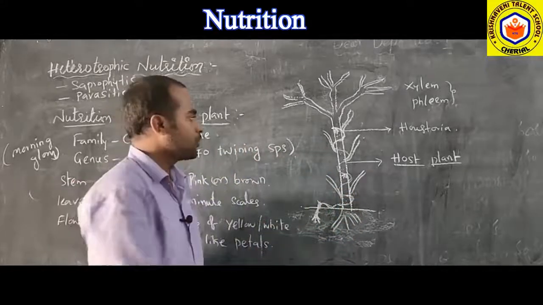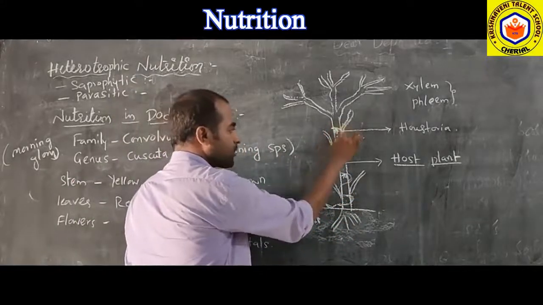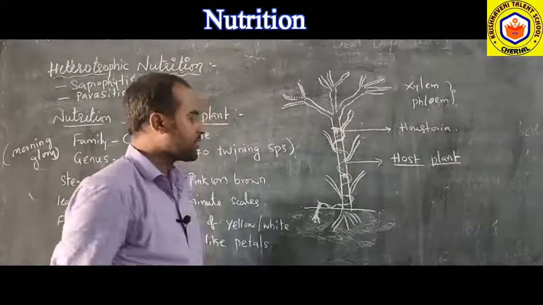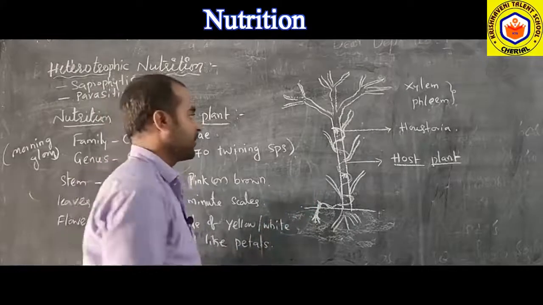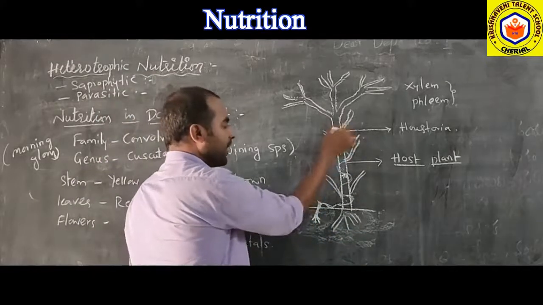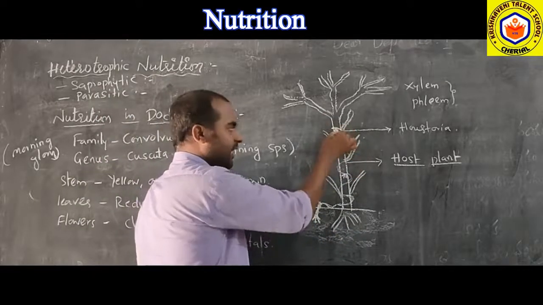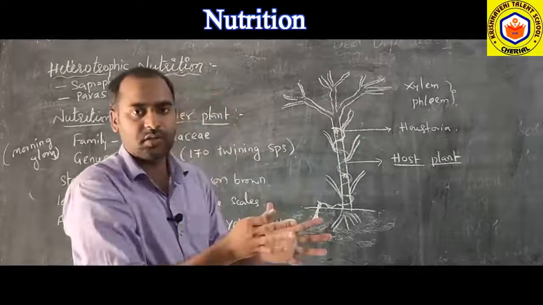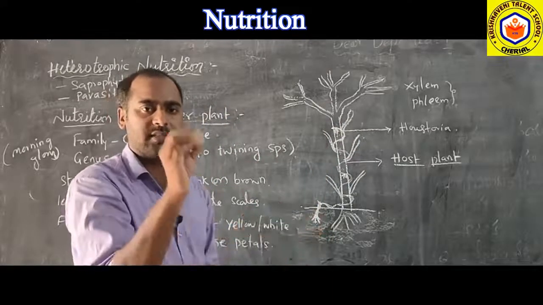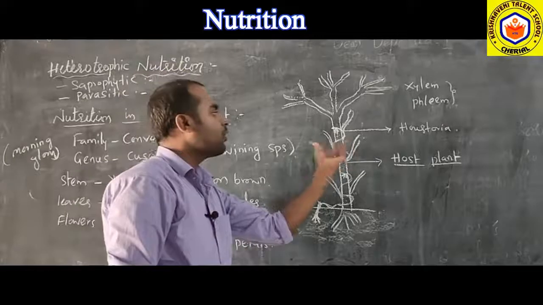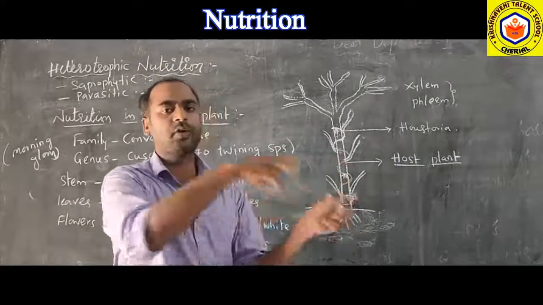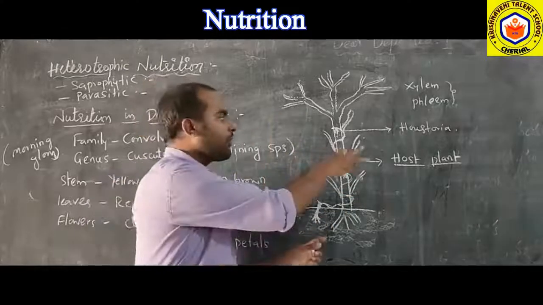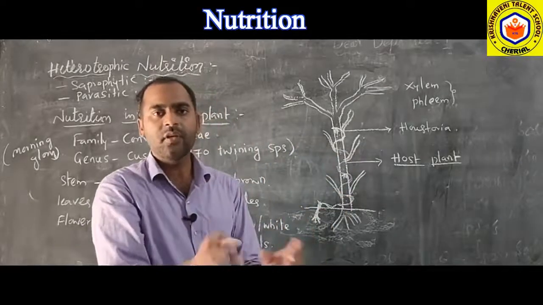Through this Haustoria, this guest plant, the parasitic plant, injects and penetrates its roots into the xylem and phloem of the host plant. From the xylem of the host plant it absorbs water, and from the phloem it absorbs nutrients.